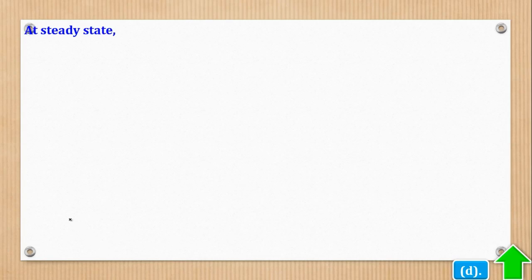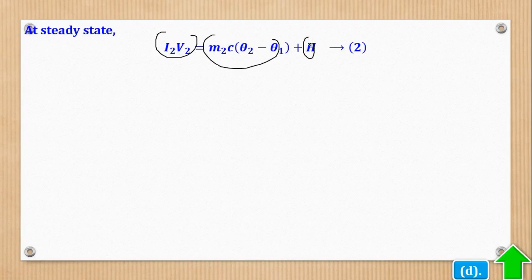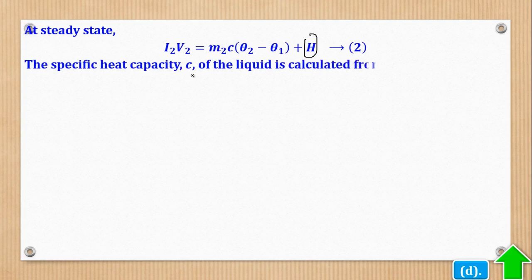Next slide shows that at steady state, I2V2 is equal to heat generated, which is equal to heat gained by the liquid plus heat lost to the surrounding. The reason why we repeat the experiments for the second time is to cater for this rate of heat loss to the surrounding, because we have to subtract the two and then do away with it.